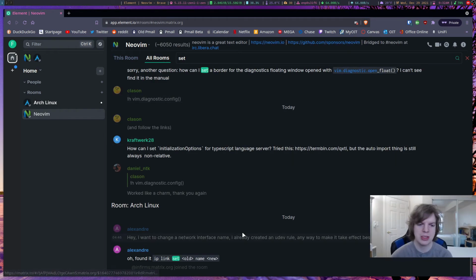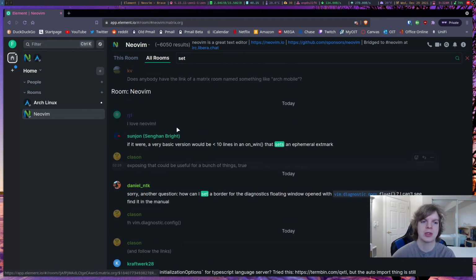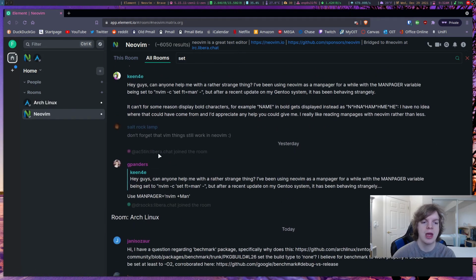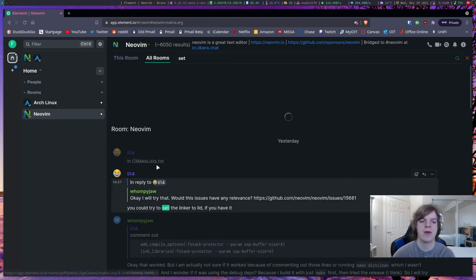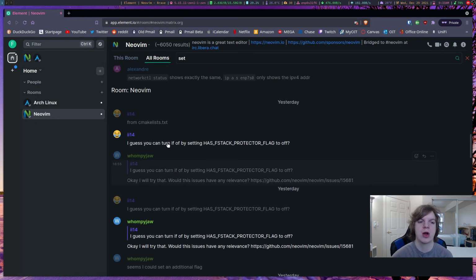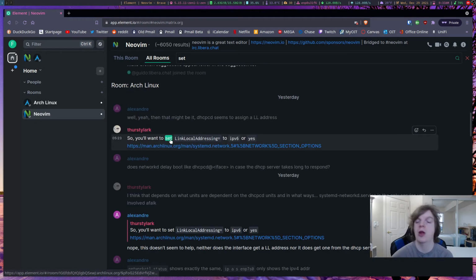Okay, so here we see we have room Arch Linux, so it tells you where it's coming from. If we scroll up, it shows, okay, this is from NeoVim, here's from Arch, and then here is from NeoVim again. If we scroll back up more, it'll probably show other things, but it's neatly organized so you can easily tell where this is actually coming from. So there's from Neovim again, here's from Arch Linux.